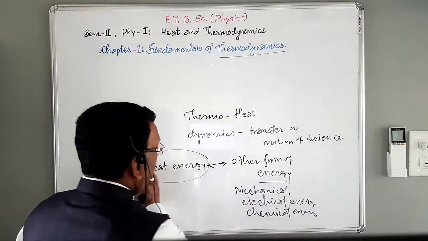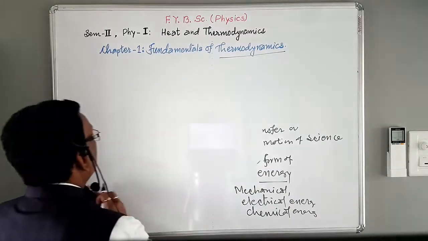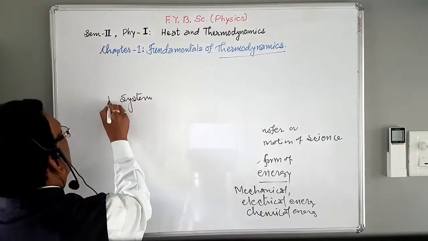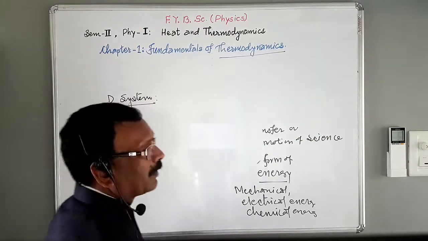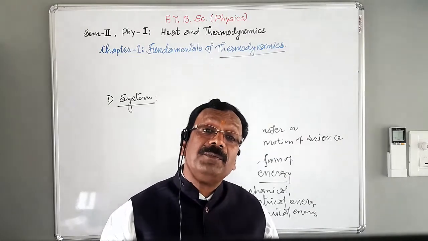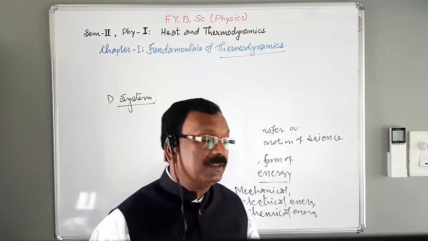The first basic concept is system. What is system? The term system has a specific meaning in thermodynamics.